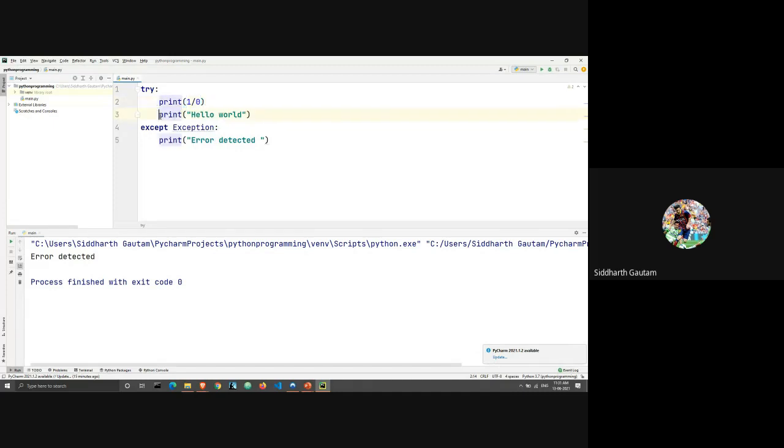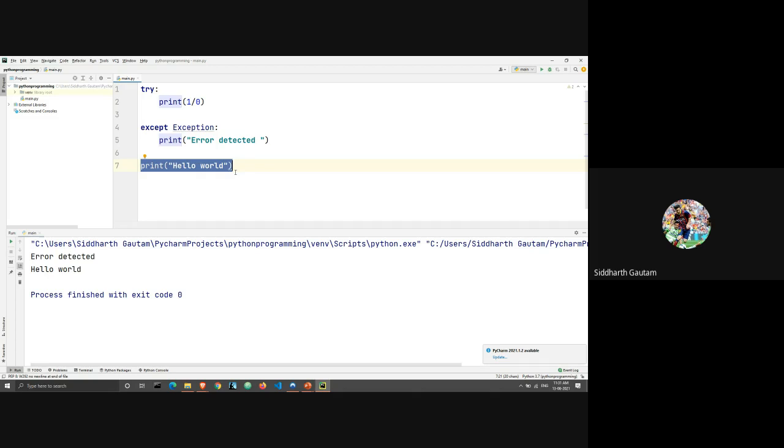So here what you will do is you will just take this, cut this, and paste it out right here. Then we run this, and there's error detected and hello world. If you're confident that your statement is correct, in that case you can just print it outside of the try except block. Or if you are still not confident, you can make another try except block, right? There's no limitation to how many try and except blocks you can write.